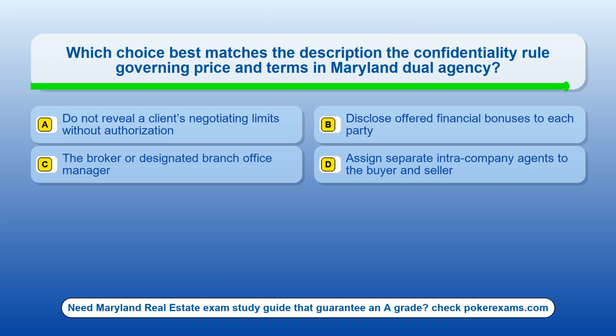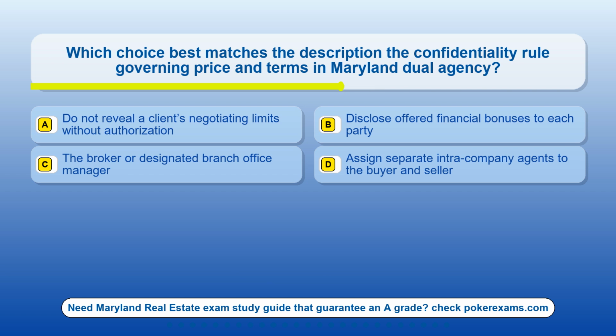Question 13. Which choice best matches the description of the confidentiality rule governing price and terms in Maryland dual agency? Option A. Do not reveal a client's negotiating limits without authorization. Option B. Disclose offered financial bonuses to each party. Option C. The broker or designated branch office manager. Option D. Assign separate intra-company agents to the buyer and seller.